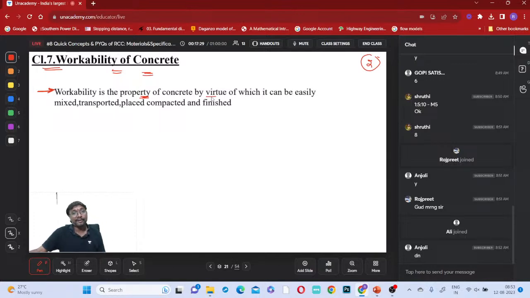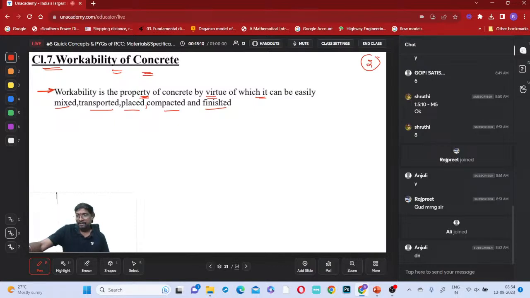Workability is a property of concrete by virtue of which it can be easily mixed, easily transported, easily placed, easily compacted, and easily finished on the surfaces, right? So how easily you can mix the ingredients, transport them, place them, compact them, and finish the surfaces, that is workability. The more easily you can do these operations, the more workability. If it is difficult to do all these operations, it means less workability.